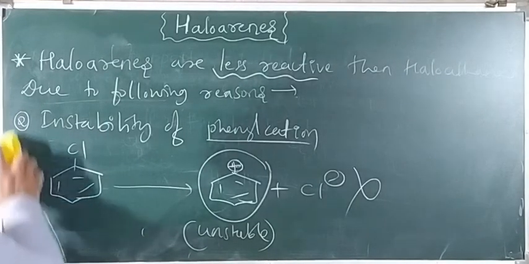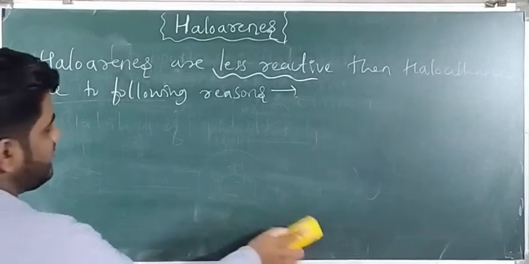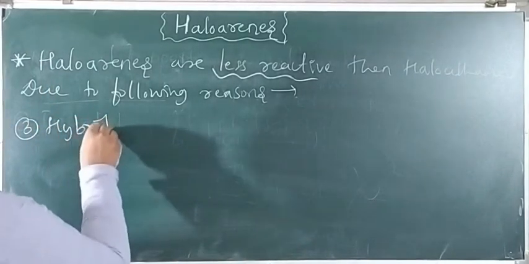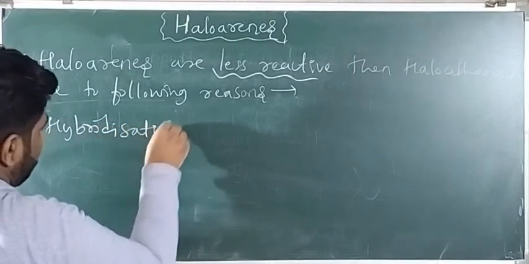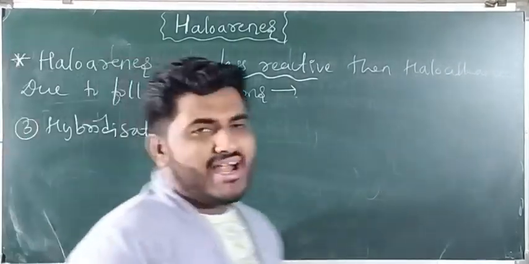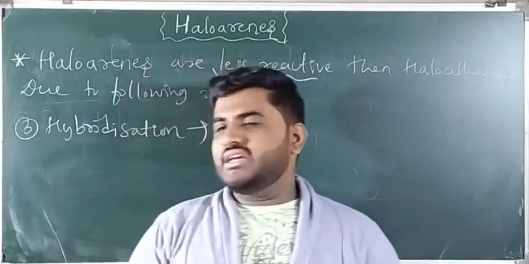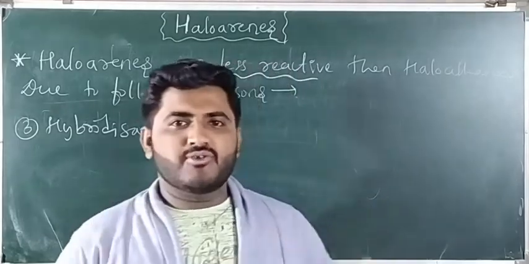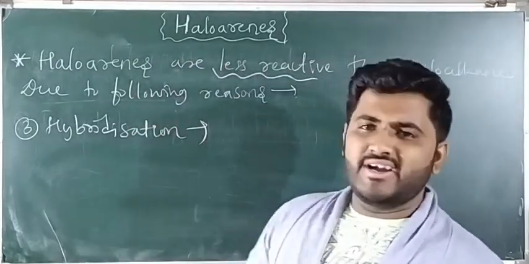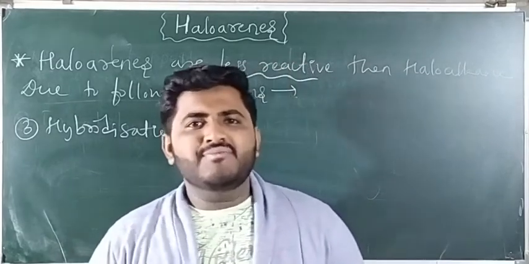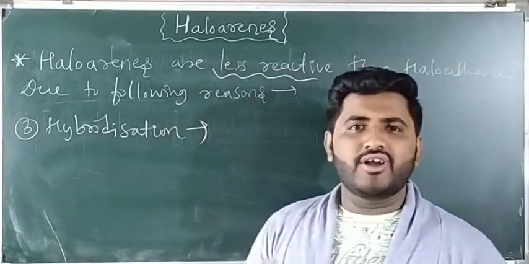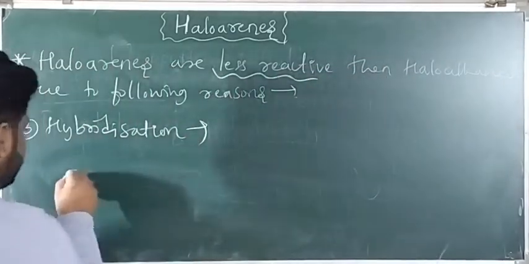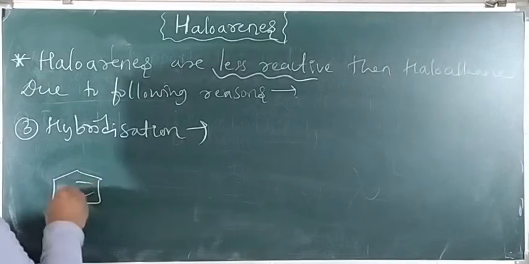Next point is hybridization. The third point is hybridization. What is hybridization? You know already. Two or more atomic orbitals combine to form an equal number of orbitals of the same energy, called hybrid orbitals. So this process is called hybridization. You know already sp, sp2, sp3, so many types of hybridization are there. You have studied it in coordination compounds, right? So what is the relation of hybridization in haloalkanes and in haloarenes?